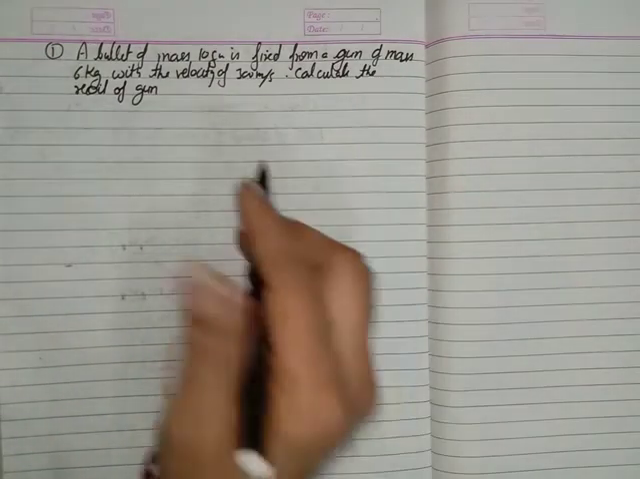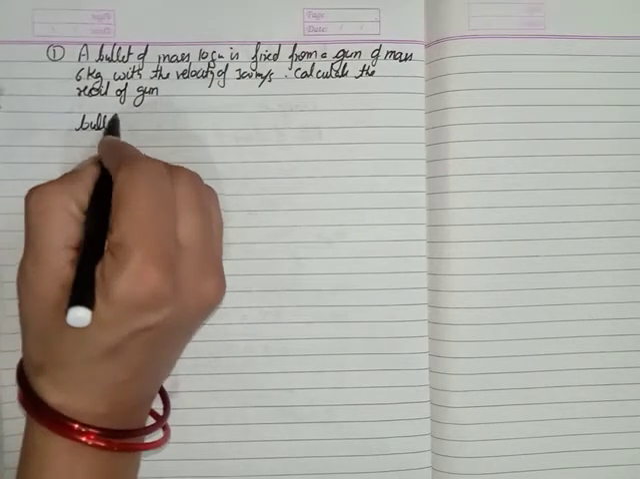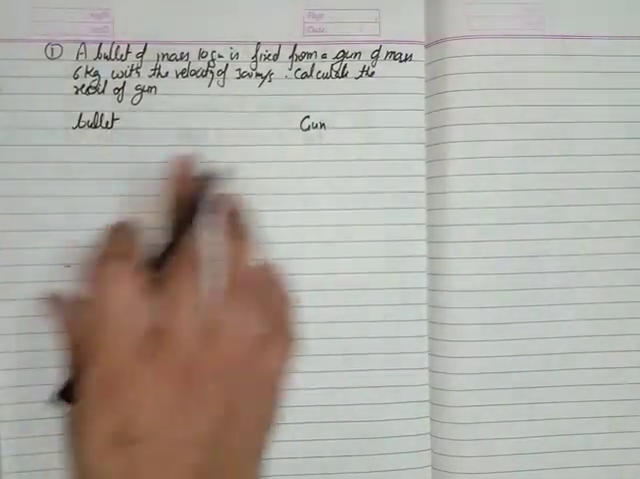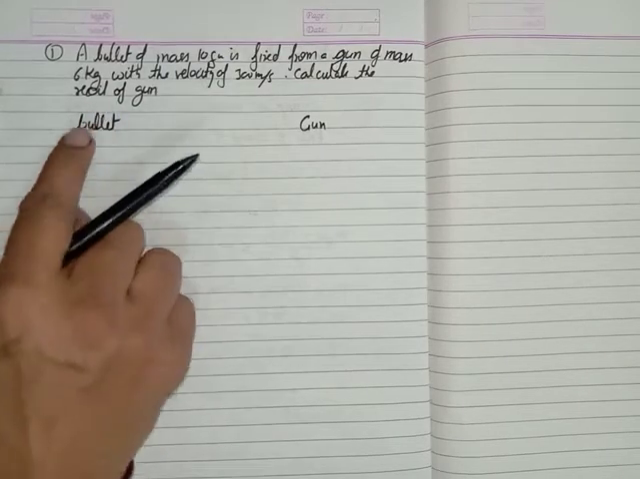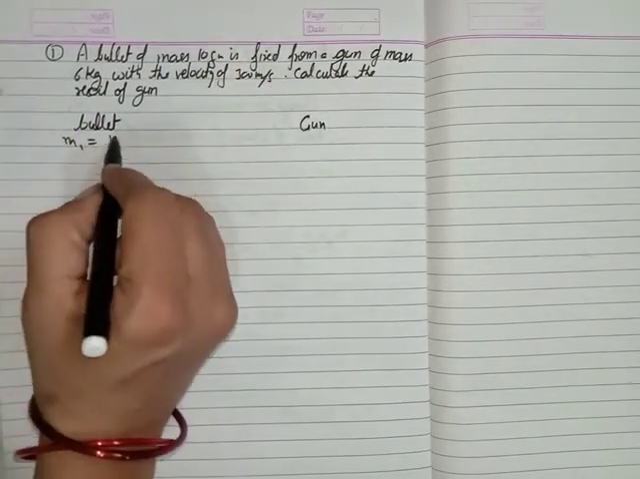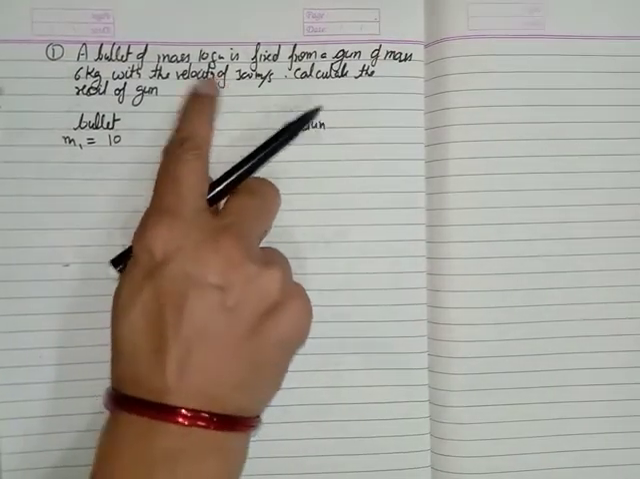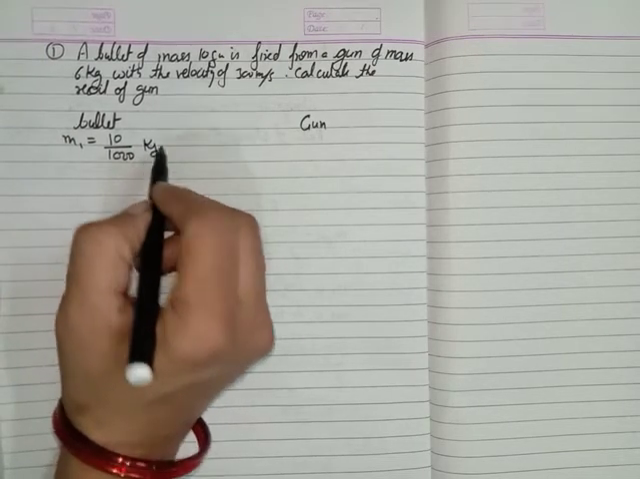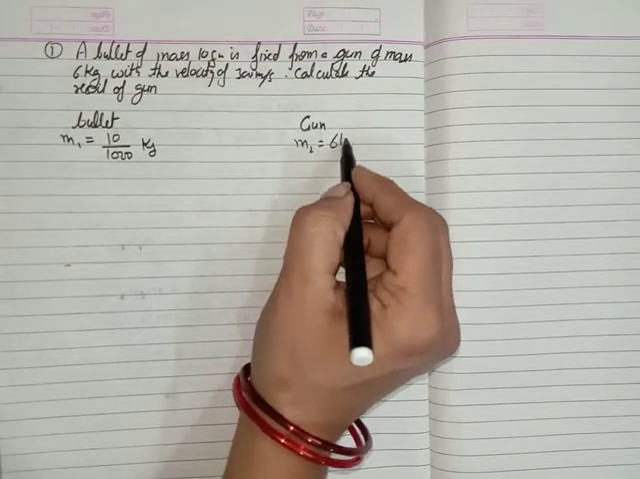So for convenience we can write here a column for the bullet, and we can write here about the gun. So these are the two columns. For our convenience we can write like this: m1 is the mass of the bullet. What is m1? m1 is 10 gram, and you should know that we can't represent the mass in gram, we have to convert it into kilogram. So divide by 1000 and convert it into kilogram. And what about the mass of the gun? That is m2, equal to 6 kg.